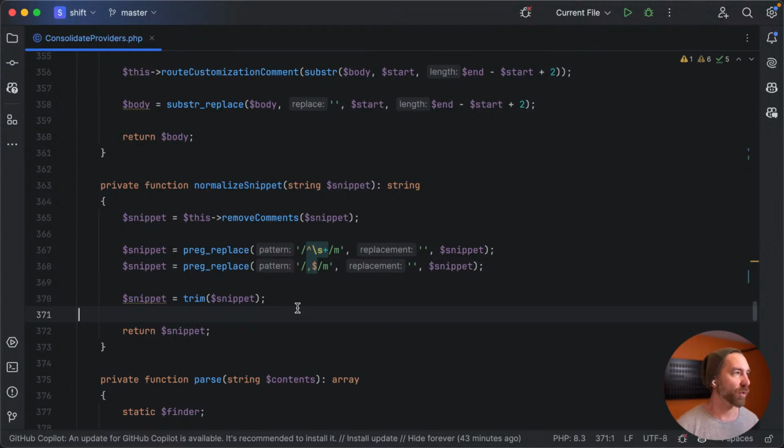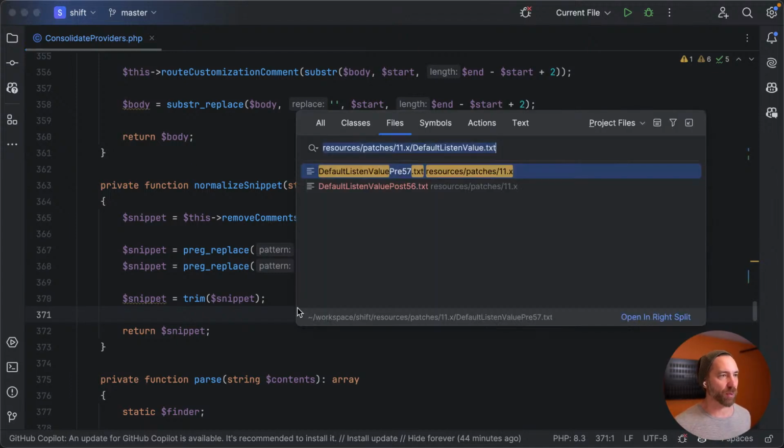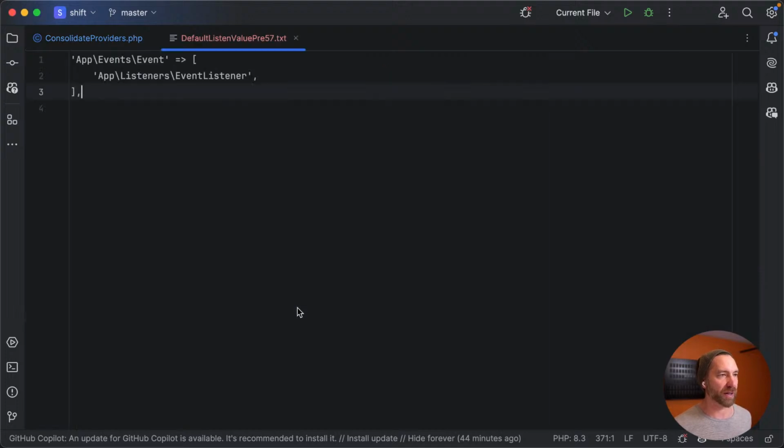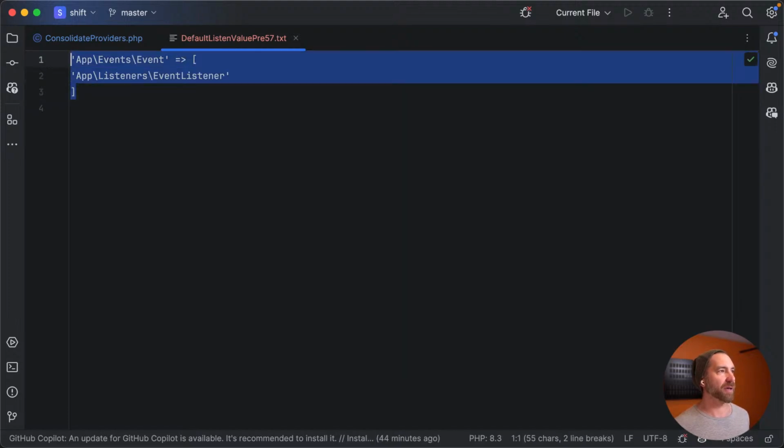To demonstrate, if we look at pre-5, it would end up taking those out, and it would do that in your file too. So it doesn't matter if you had trailing commas or such.